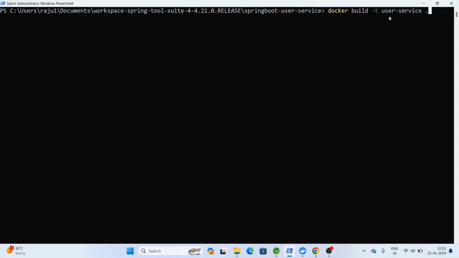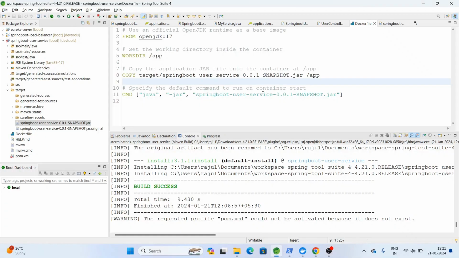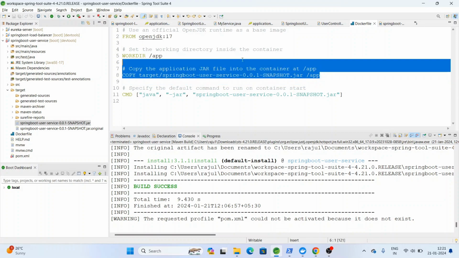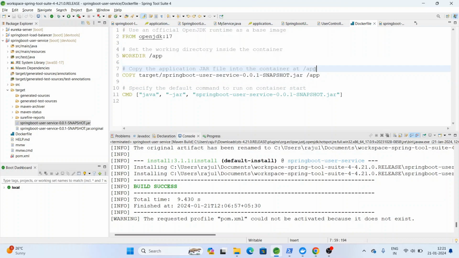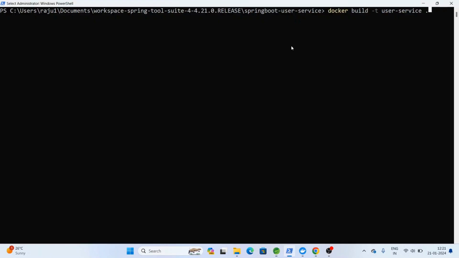So what it will do, it will read this Dockerfile and execute all these commands to create an image. Let's run this one.